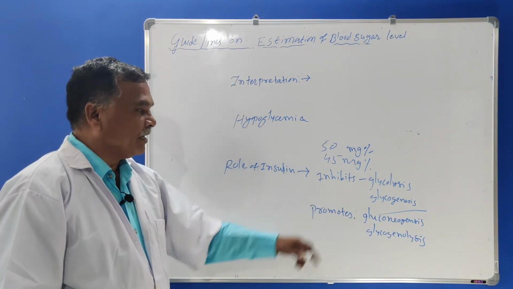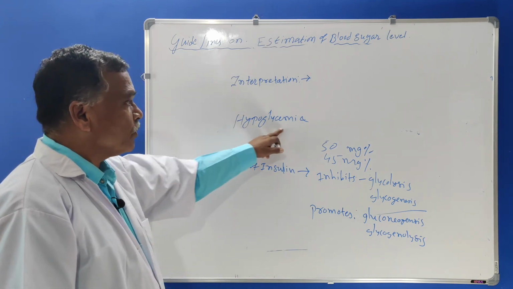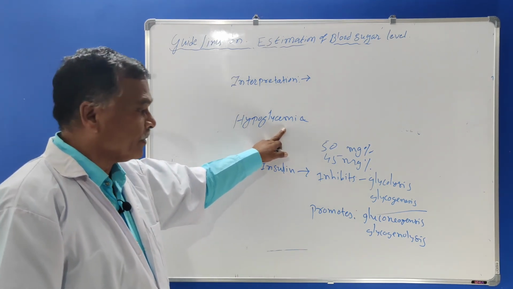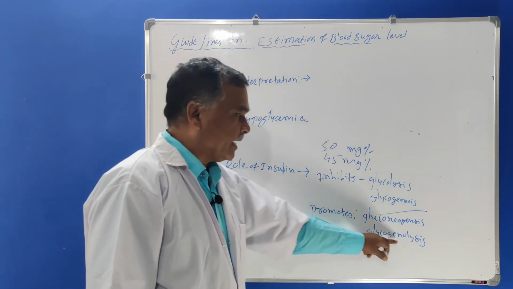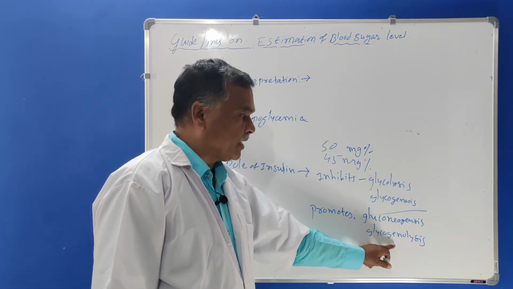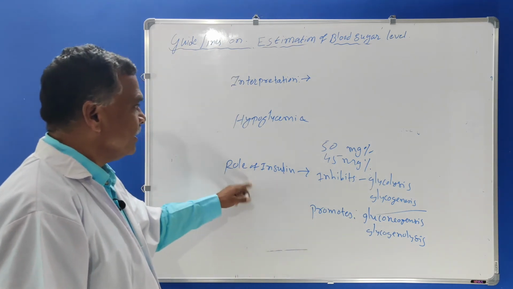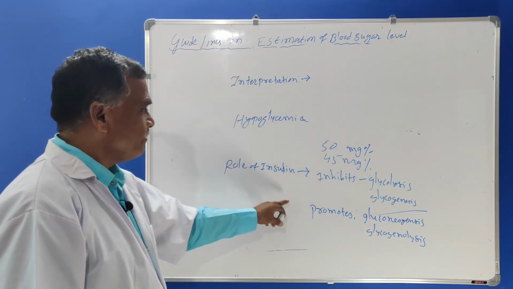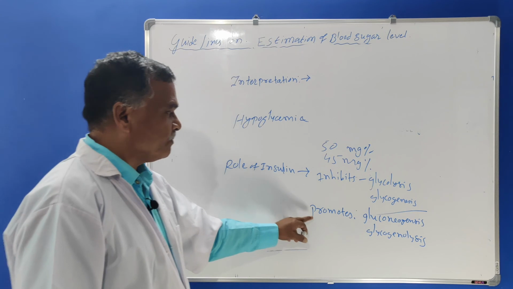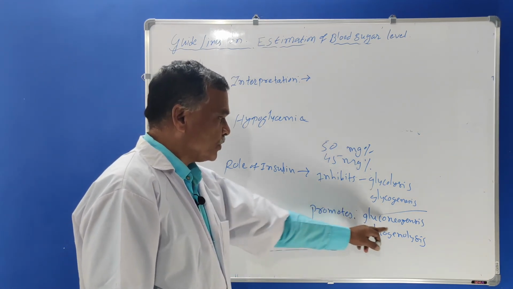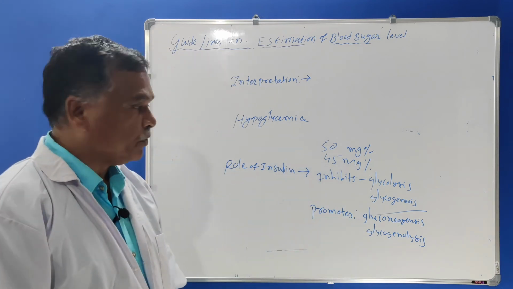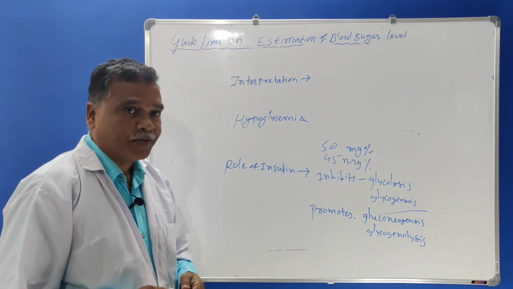It promotes gluconeogenesis. In the hypoglycemic condition, glucose is needed, therefore it promotes gluconeogenesis, and it promotes glycogenolysis. The breakdown of glycogen to glucose is needed here. Therefore, in hypoglycemic condition, the role of insulin becomes the inhibition of glycolysis and glycogenesis, and promotion of gluconeogenesis and glycogenolysis. So this is the interpretation.